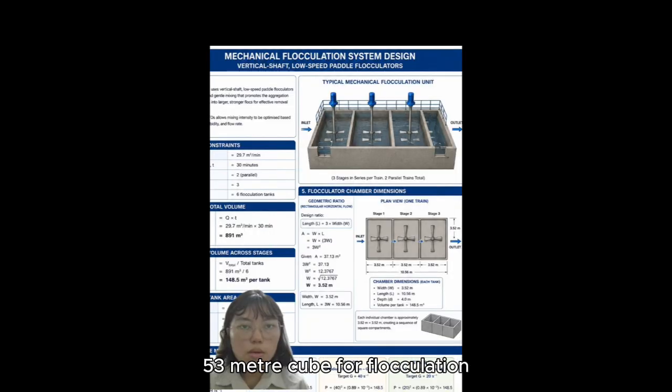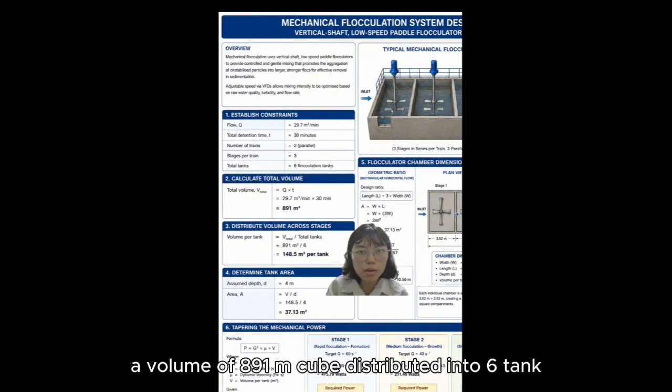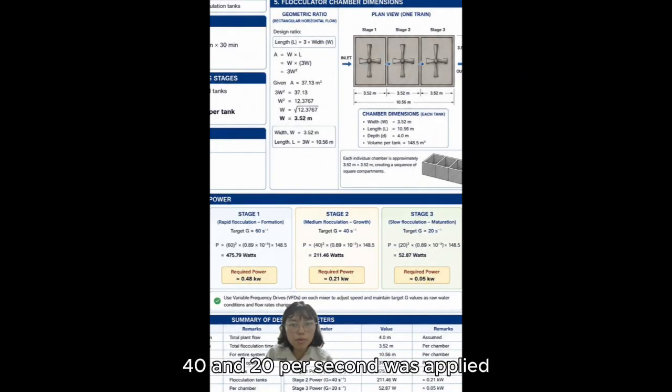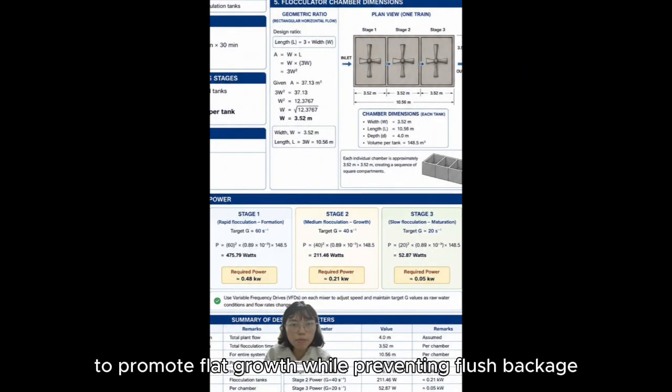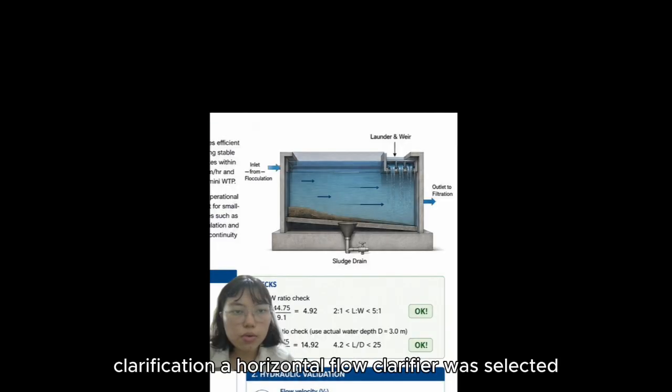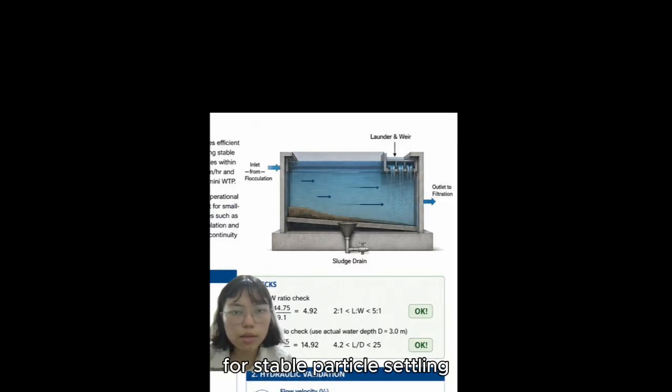For flocculation, a mechanical paddle flocculator was selected for controlled floc formation. It uses a volume of 191 meter cube, distributed into 6 tanks. Tapered mixing with G values of 60, 40, and 20 per second was applied to promote floc growth while preventing floc breakage. For clarification, a horizontal flow clarifier was selected for stable particle settling.